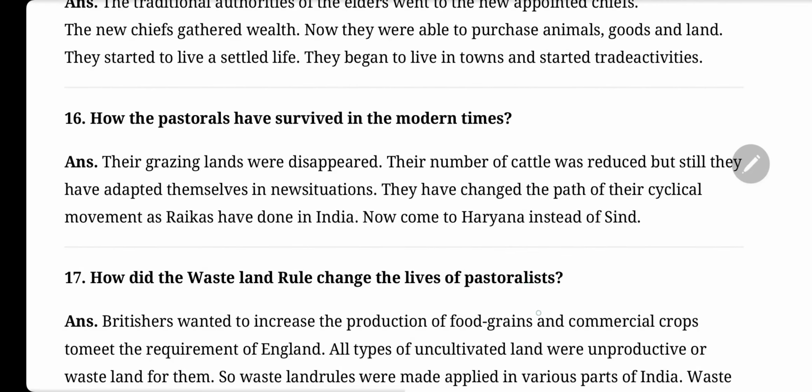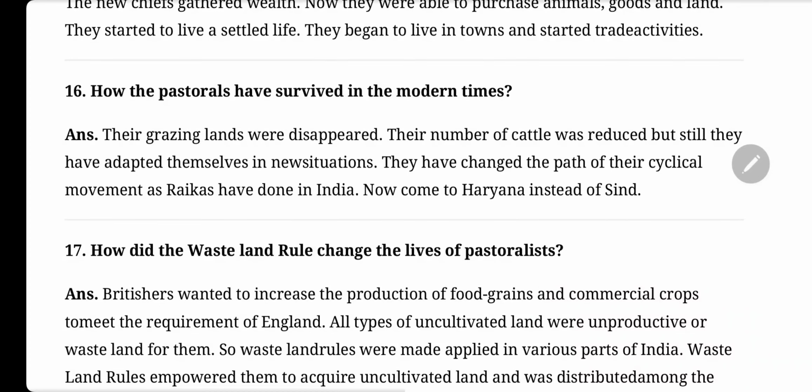How the pastoral have survived in the modern times? Their grazing lands were disappeared.